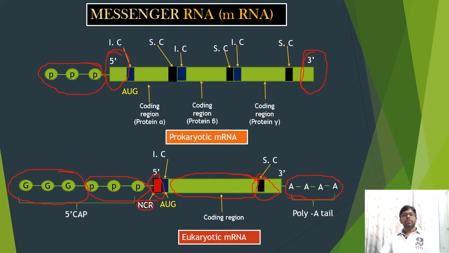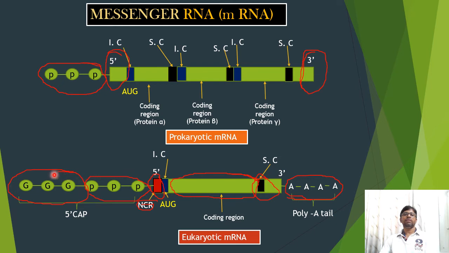First we are going to discuss the cap. At the 5' end of eukaryotic mRNA, methylated guanines are present.